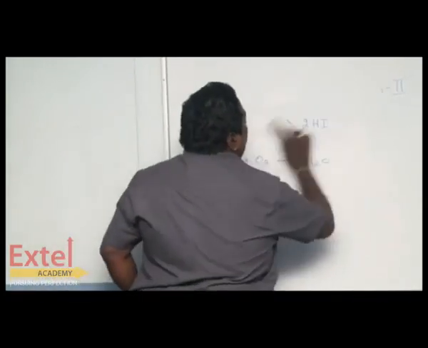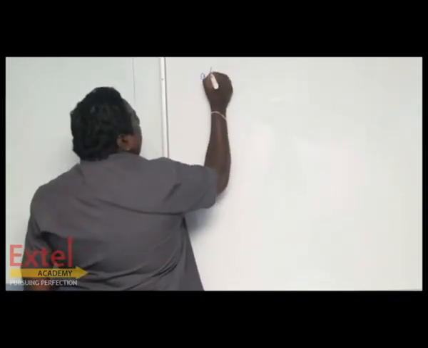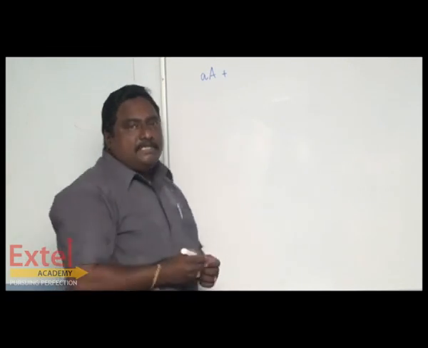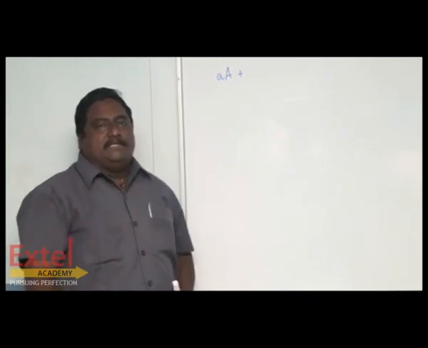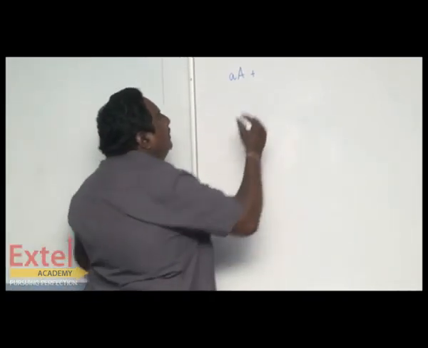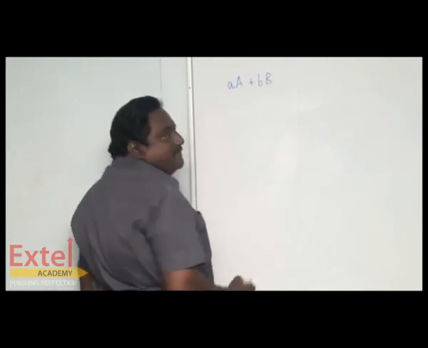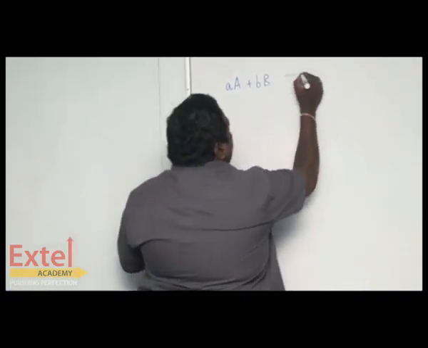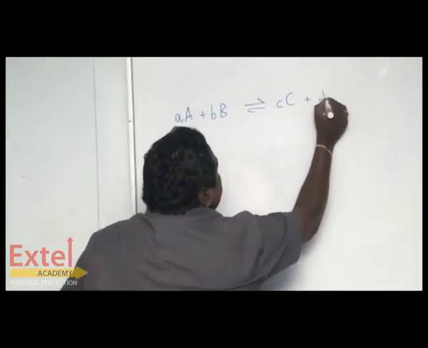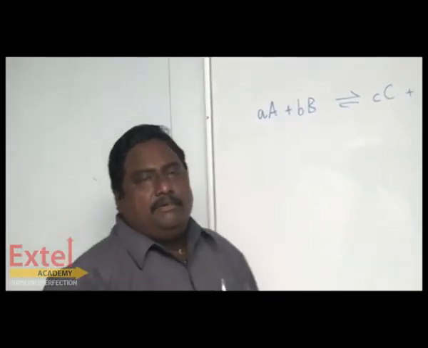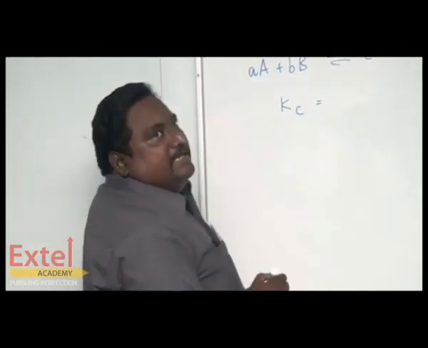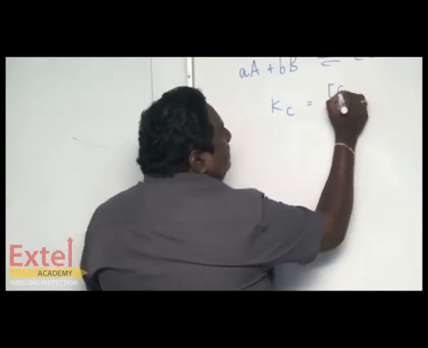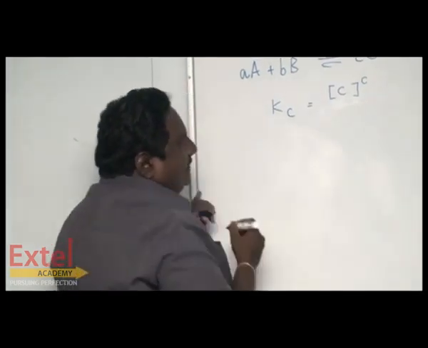Let's go for one example. Suppose a moles of A, where children, the small a represents the number of moles and capital A represents a chemical species, reacts with b moles of B to give c moles of C plus d moles of D. In Plus 1 class, you have learnt that Kc can be written like this: the concentration of product to the power like this.